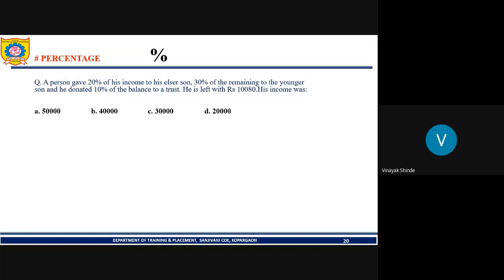See, according to the question, the person gave 20% of his income to his elder son. Then 30% of the remaining income to the younger son. So if you assume the total income as x, after giving 20%, what will be remaining? 80%, that is 0.8x. So 30% of the remainder is 30% of 0.8x. So what will it be? 0.3 into 0.8, it will be 0.24.